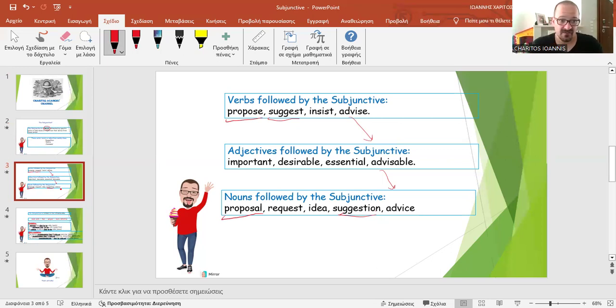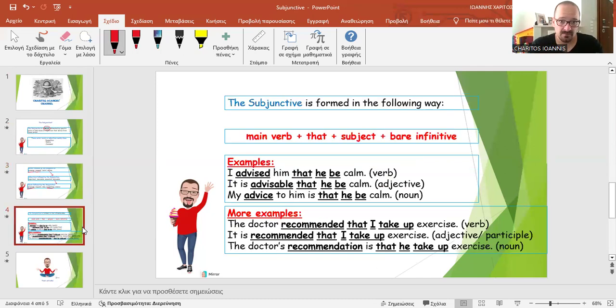and after them I will see the subjunctive. But what is the subjunctive? Well, the subjunctive is formed in the following way. I must have the main verb from the ones we talked about previously. There must be the word that, a subject, that means he, she, a name, whatever can serve as a subject.